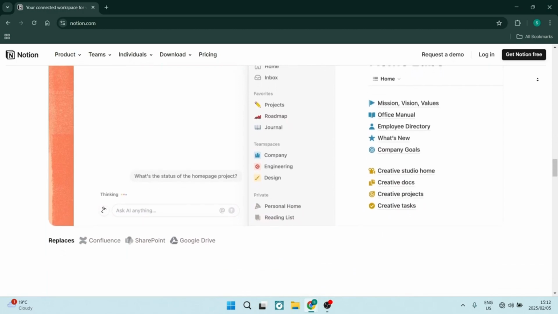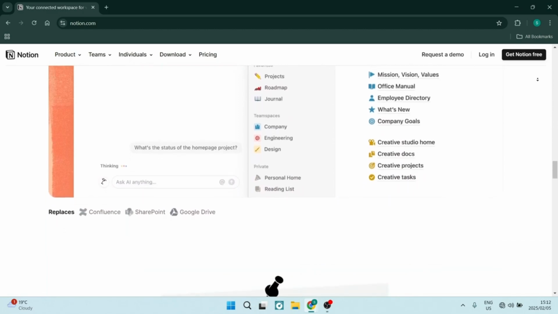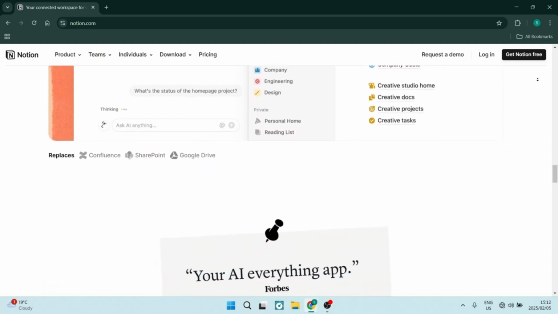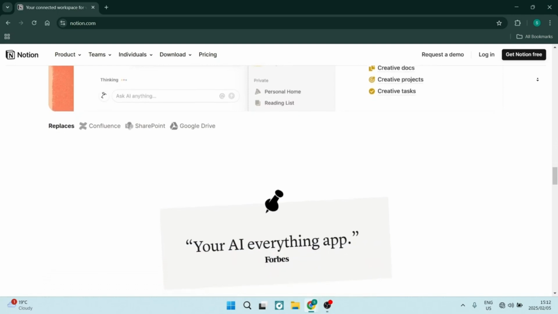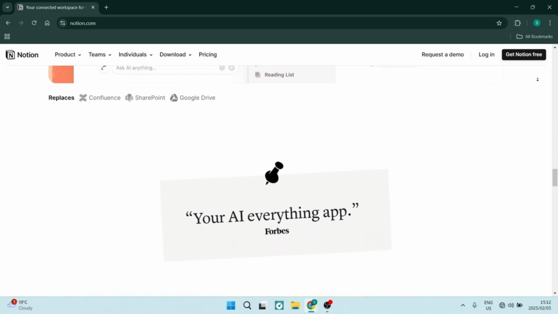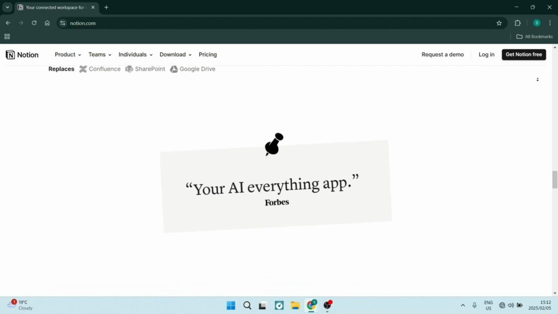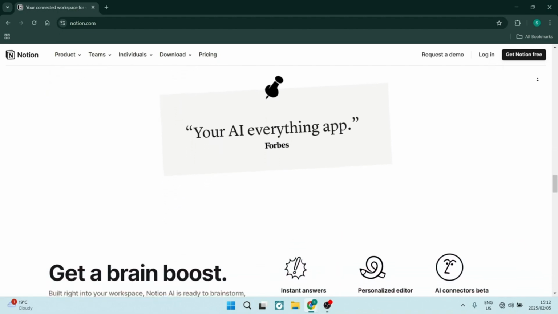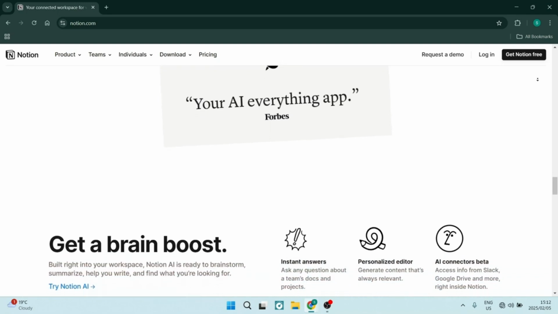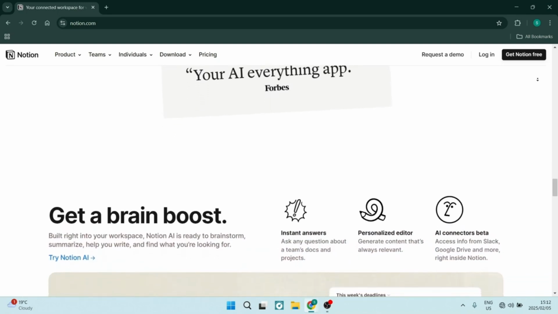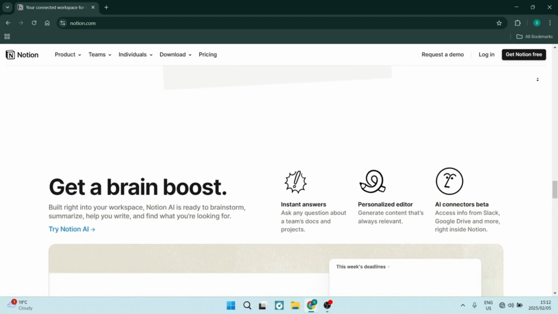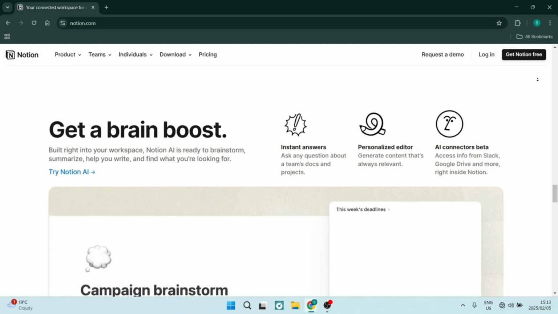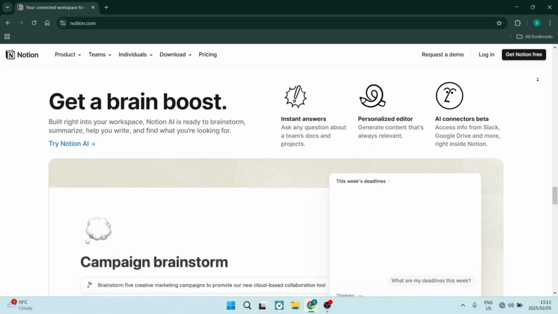One or two of Notion's drawbacks is that it can be quite overwhelming. I have used Notion for some time now, and I'm still trying to get my head around all of its functionalities and all of the complex ways that you can actually use Notion to the absolute best of its ability. And trust me, it's got tons of features. It really is overwhelming. So that's a bit of a drawback for me, because I do like simple things. I like simple processes, things that are going to make my life easy.